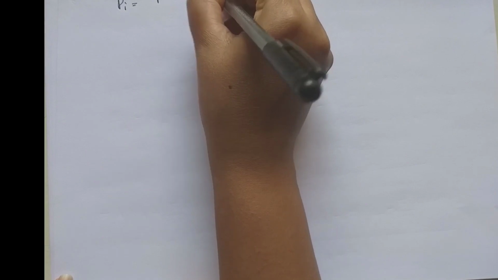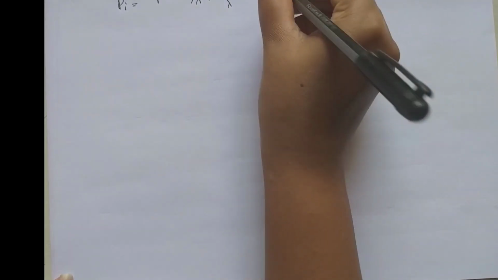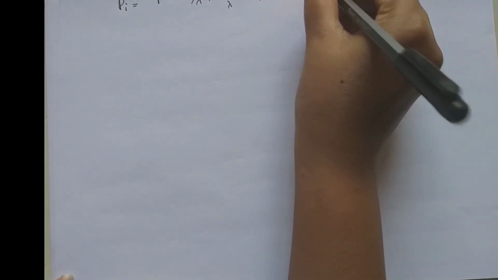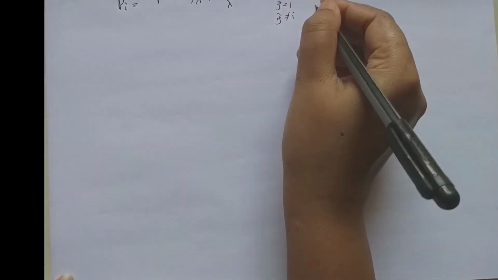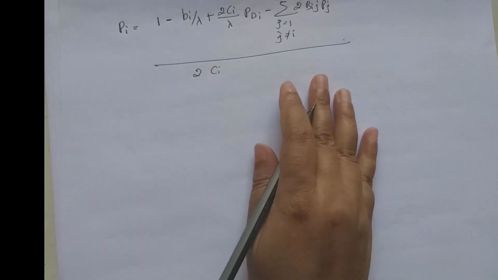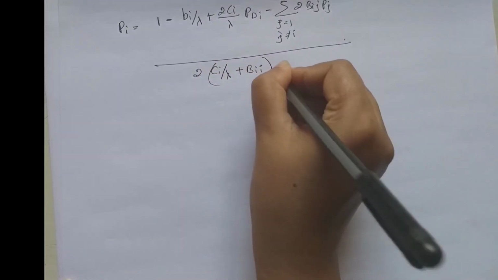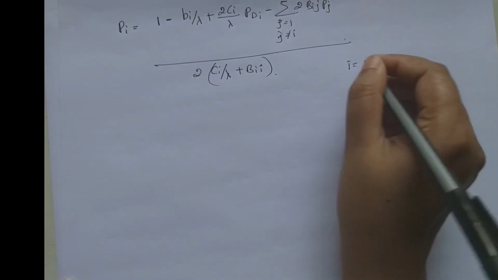Pi is equal to 1 minus Bi by lambda minus 2Ci PD by lambda, minus the summation of 2Bij Pj, where j varies from 1 to m but j is not equal to i, whole divided by 2Ci by lambda plus 2Bii, where i varies from 1 to m.